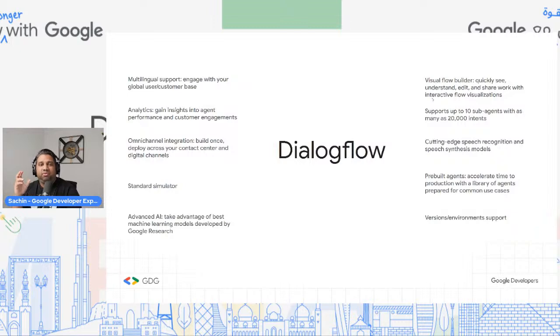Okay. For a person like that, Dialogflow Essentials is okay. But for any kind of complex agent that does a lot of things and where you need a comprehensive virtual agent, I would say go with Dialogflow CX. Why? Because one, it has a visual flow builder, so you can quickly see, understand, edit, and share your interactive flow visualizations.